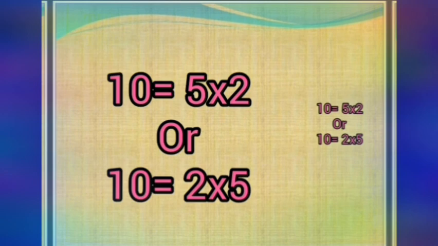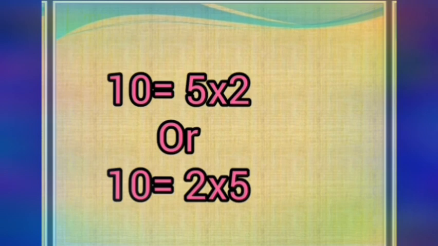So we can say it is unique. We can't say 5 into 2 is 15. We can't say 5 into 2 is 21. So for 10, 5 into 2 is the prime factorization that is very much unique. This is the core point of the fundamental theorem of arithmetic. So you have understood, no?